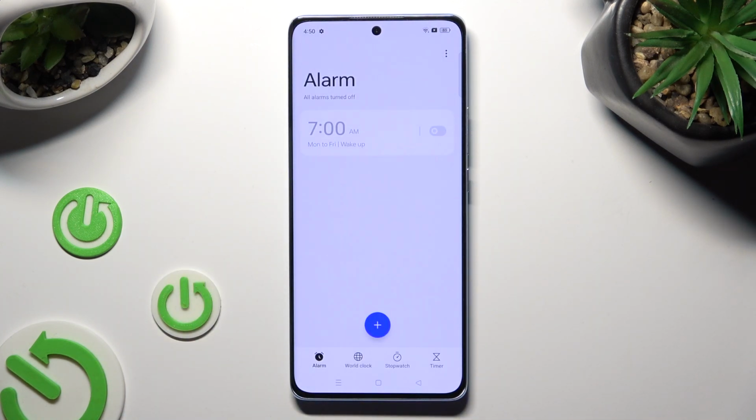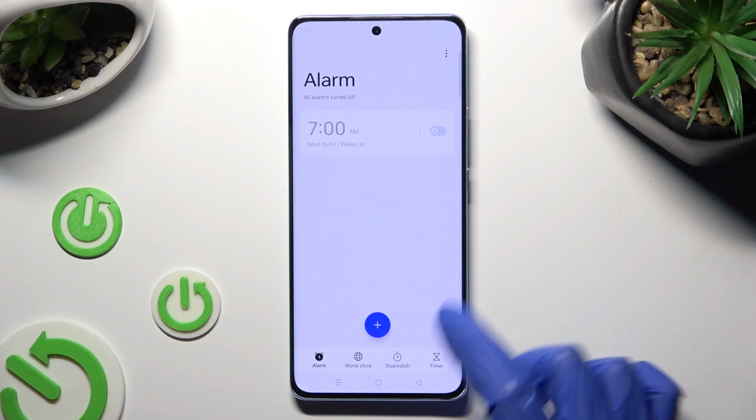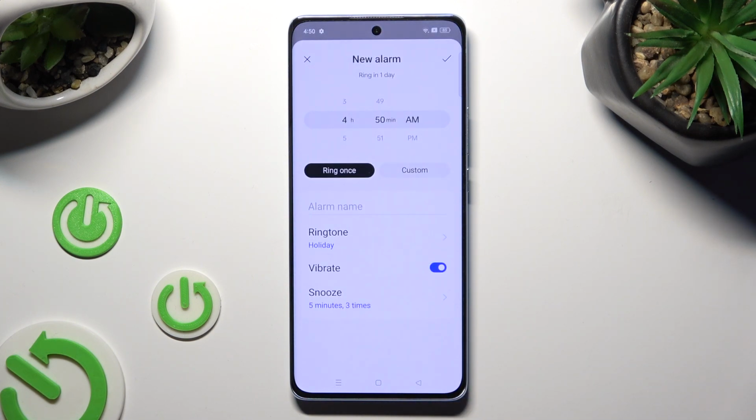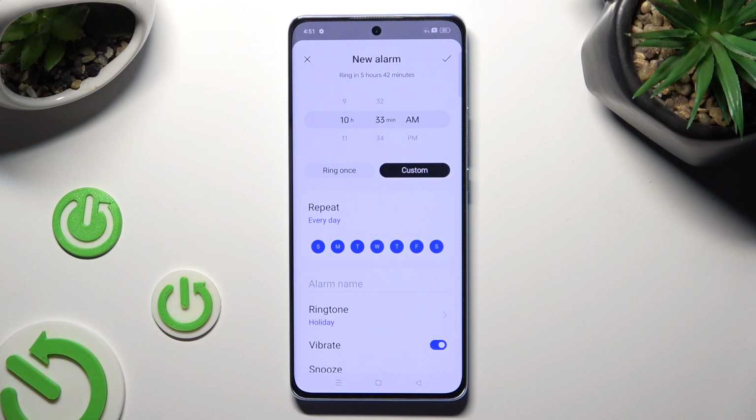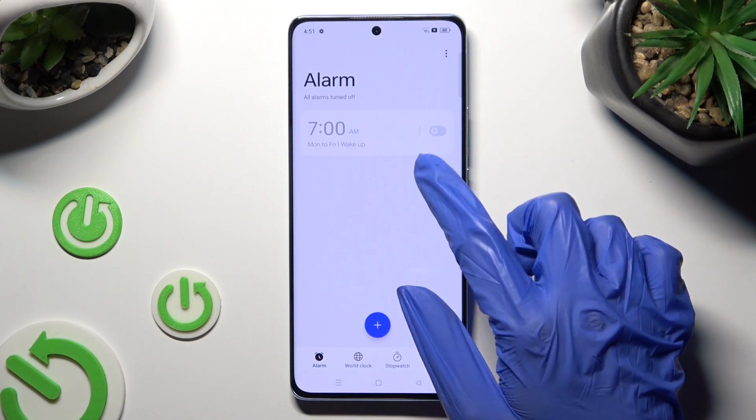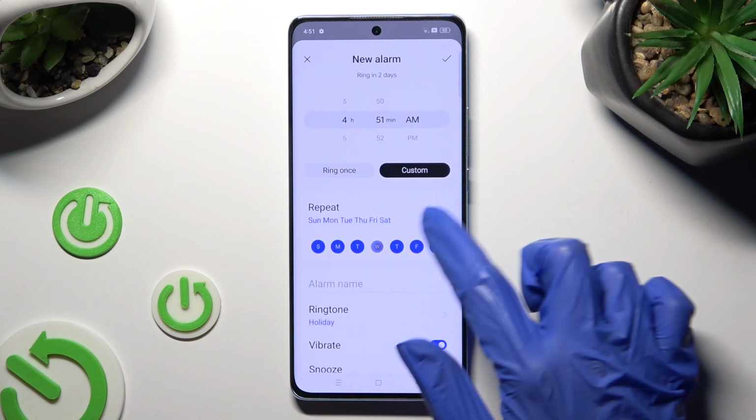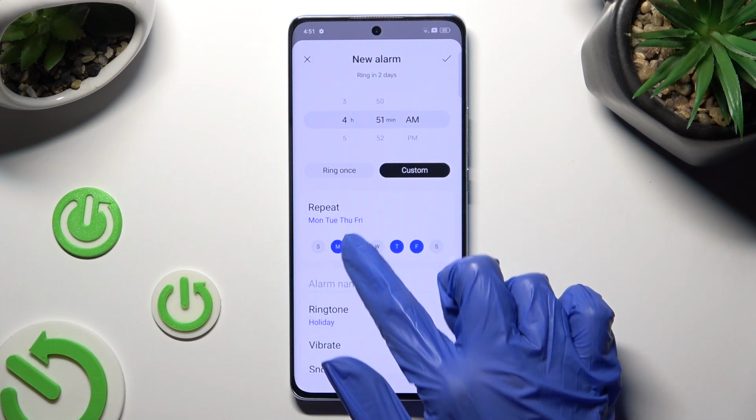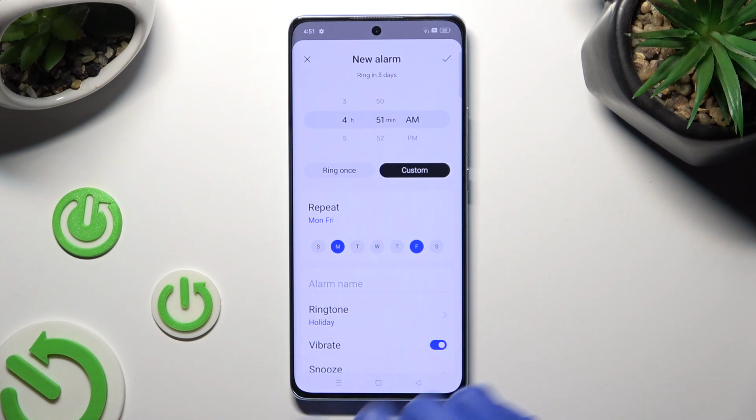Then, to create your alarm, select this plus at the bottom. Following that, set up an hour and decide if you wish for your alarm to ring once or you prefer to set up days of the week. If you wish to select them, tap on Custom instead and click on the ones that you wish to exclude. So I will set up Mondays and Fridays.